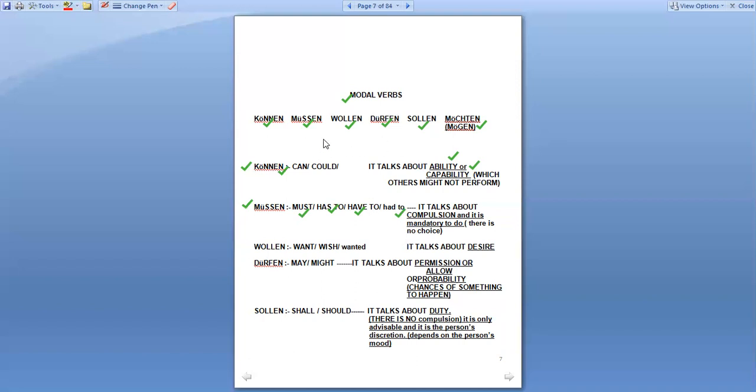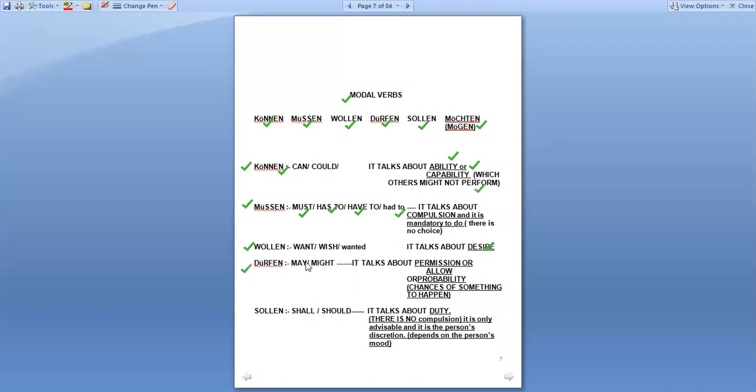So I told you there are six, or you can take seven verbs as well. First is können, can or could, second is müssen, must, has, have to, compulsion, right? Third verb is wollen. Wollen means want, wish, wanted. So it talks about your desire, right? This is the third modal verb. So if in a sentence you need to show some desire, in such a case you need to use the modal verb wollen, right?